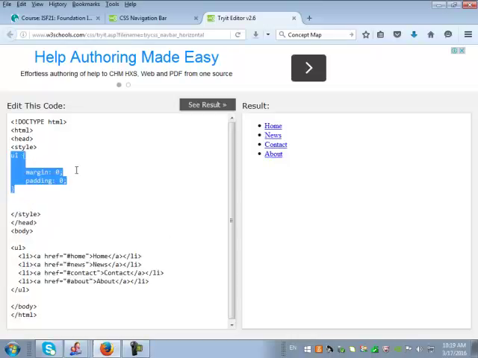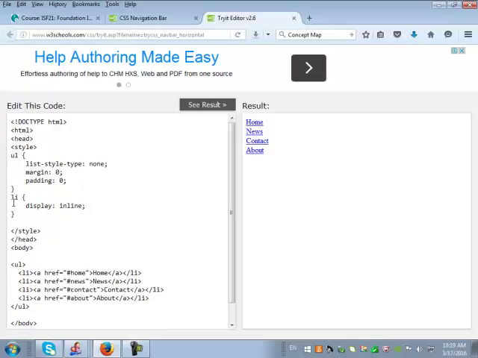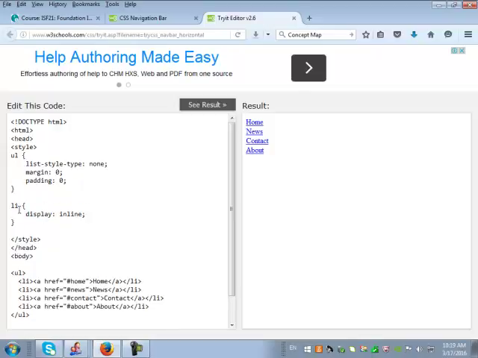Let me just do Control Z there. For the bullet list, it says list-style-type, make it none. That means remove all these symbols here, the dots. Click on see result, it's gone, though it's still vertical now. Then I click on undo again. Let me just paste it here. Now I'm saying for each item here, for home, news, contact, about, display it inline. That means display it not in vertical form but inline. So click on see result, and it displays inline.